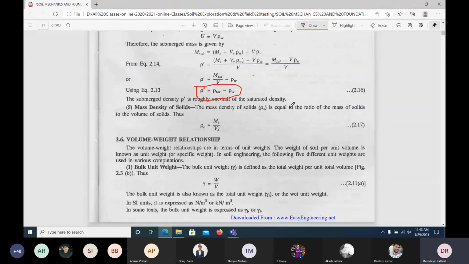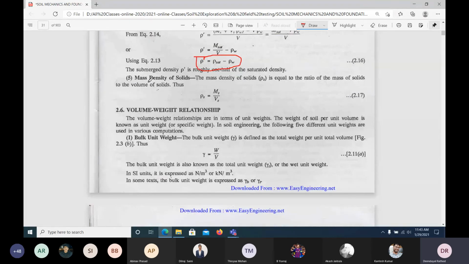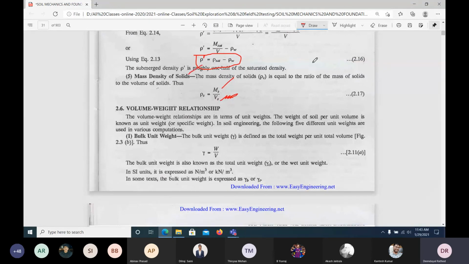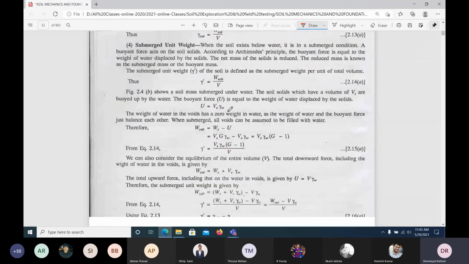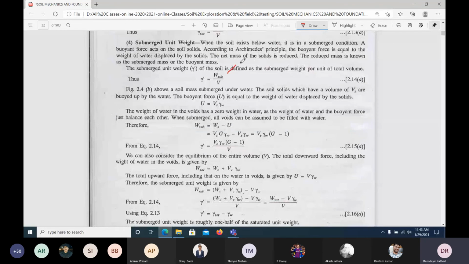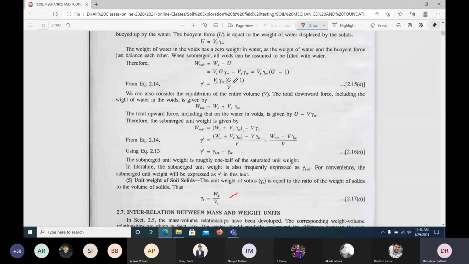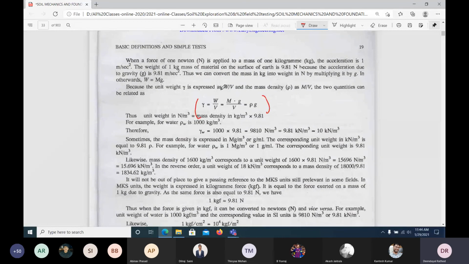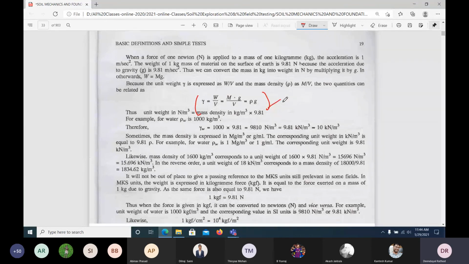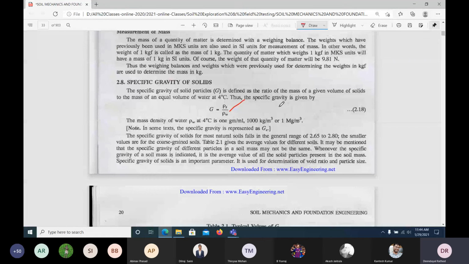And mass density of solids, only solids. Here volume of solids will come. Mass of solids to volume of solids will give the mass density of solids. Again in the form of unit weight, everything would be the same, but instead of M there would be W. So likewise, there is a relation between unit weight and density, gamma equals rho into g. That's what is given here. Then specific gravity also we have seen, and the definitions of water content also.